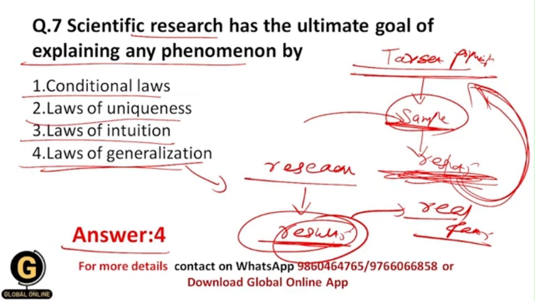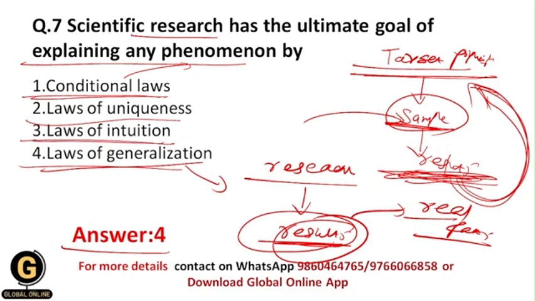So basically what are the conditional laws? Conditional laws are nothing but the laws which fulfill the proper conditions. For example, some research studies require some kind of conditions. When we fulfill those conditions, then only our results will be valid. If the conditions are not there, then obviously the results will be invalid. So these are the conditional laws.